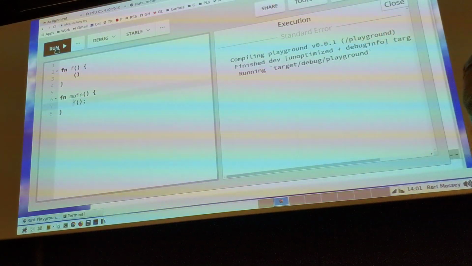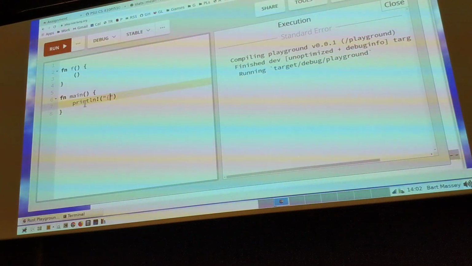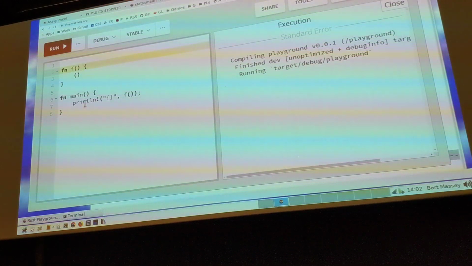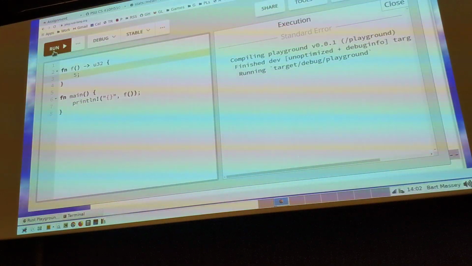By the way, the user trap that's implicit in all this is, suppose that I want to actually make this program do something. And so I say println bang, many quotes, but boy, this is way too verbose. I wish I had a shorter way to write it. And then I say f. And let's make f return U32. And we'll make it return 5. What's going to happen? Somebody catch me before I hit return. It's going to return unit.